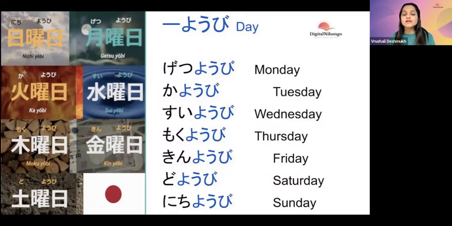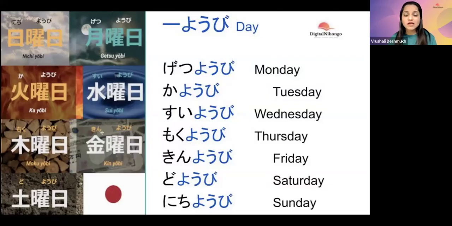Kayobi is representing fire. You can see this is the kanji of fire. Kayobi, fire. Suiyobi, sui is water. So Suiyobi is representing water, Wednesday. This is representing wood or trees, Mokuyobi, Thursday. Friday is representing money, wealth, gold, kin.